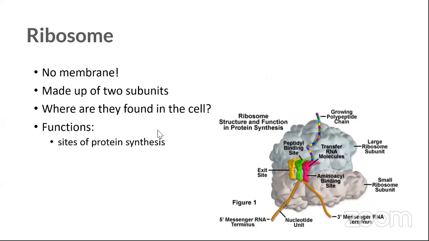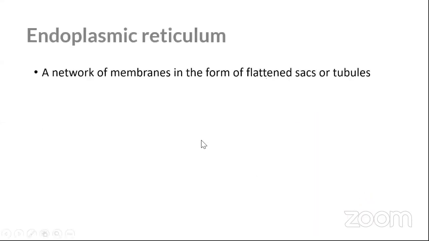Okay, fine. So where are they found in the cell? They are present in the rough endoplasmic reticulum, and they are also freely swimming in the cytoplasm. They go everywhere. So they live either freely in the cytoplasm or bound to the rough endoplasmic reticulum. Next one, as I said, endoplasmic reticulum, a network of membranes in the form of flattened sacs or tubules. Now look at this.